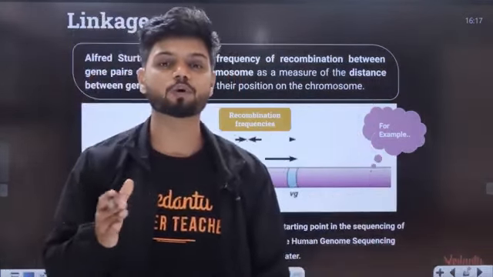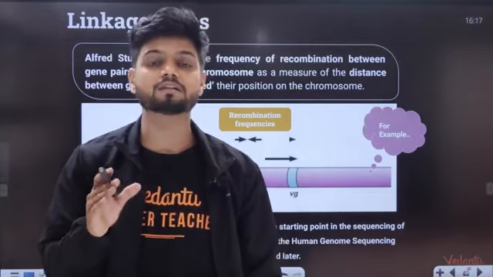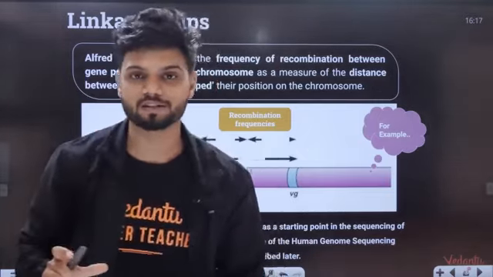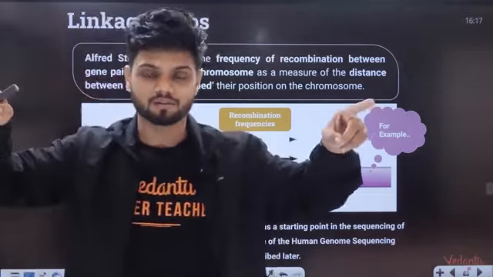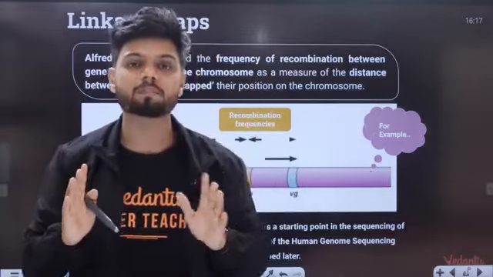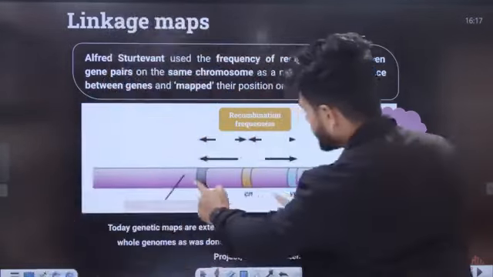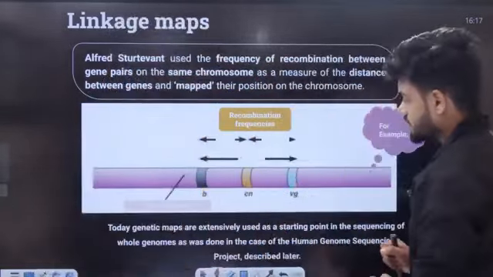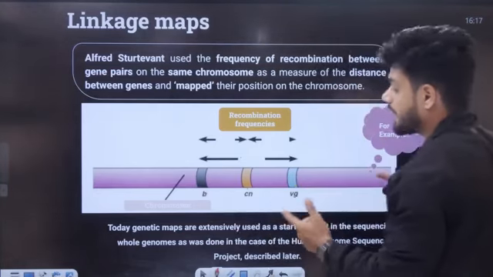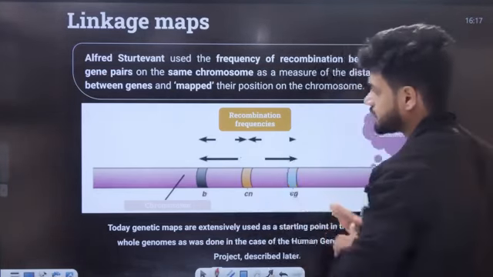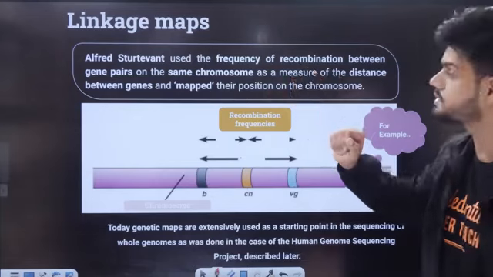That is called Alfred Sturtevant. Alfred Sturtevant discovered something called map units. That is how far and how close two genes are present on a chromosome. These two genes are how far from each other, these two genes how close to each other. That is basically called map units.